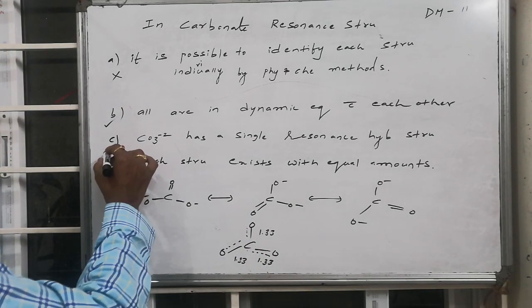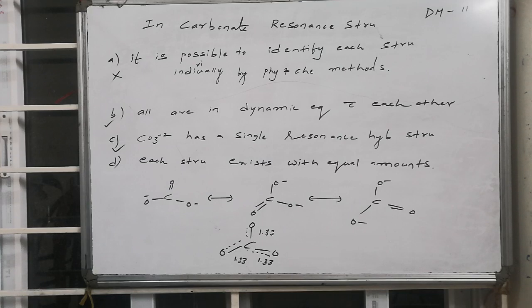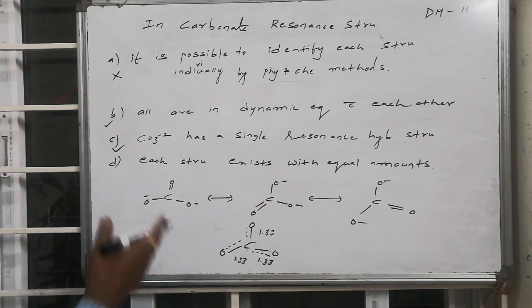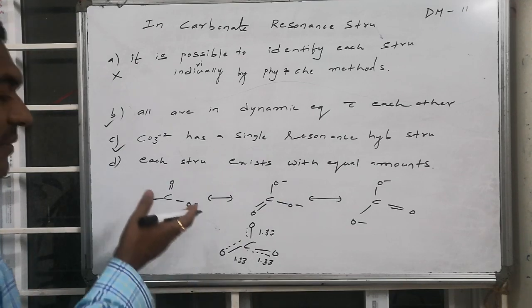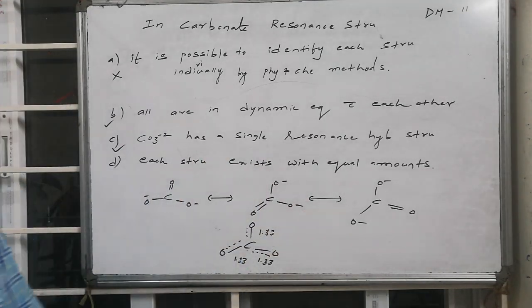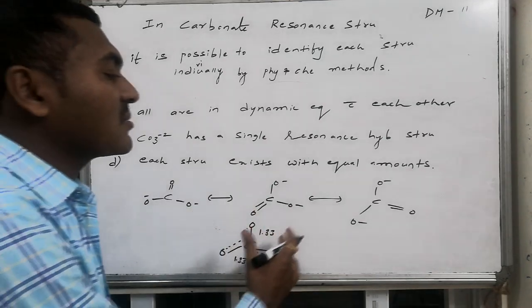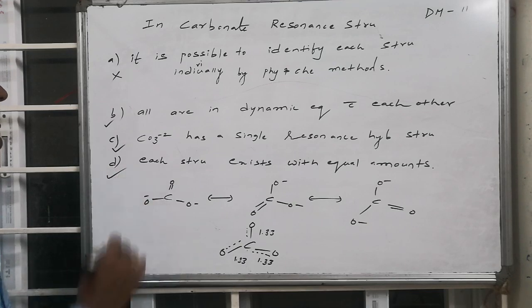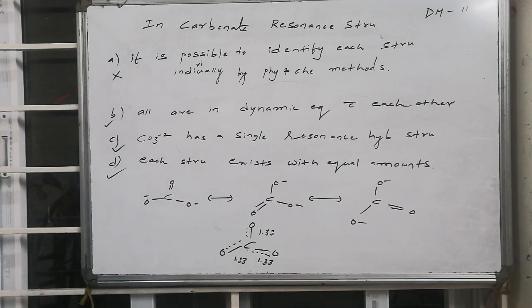So carbonate has a single resonance hybridized structure, whereas each structure exists in equal amounts. Yes, all these structures are the same. Whatever time is present for this structure, the same amount of time is associated with the second structure, and the third structure also offers the same time for the hybridized structure. So option B, option C, option D are correct. Whereas option A, it is possible to identify each structure individually by different physical and chemical methods, is the wrong one.